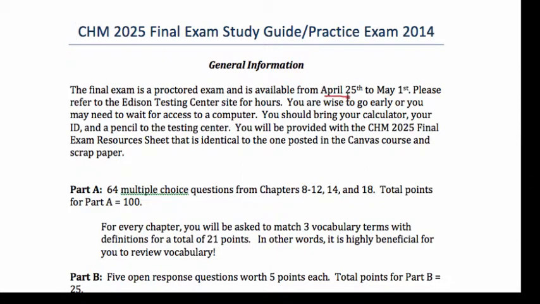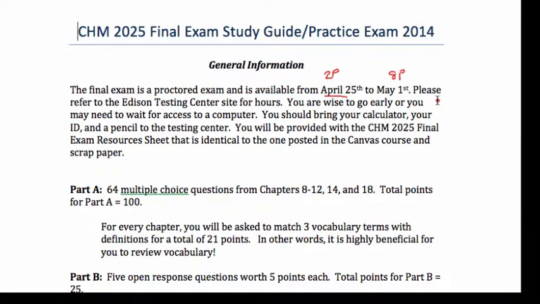The final exam will be available to you at Lee Campus hours, April 25th. That's a Friday, starting at 2 p.m. to 8 p.m., running through Thursday, May 1st until 8 p.m. Please check with your local testing center and verify the hours on their website.